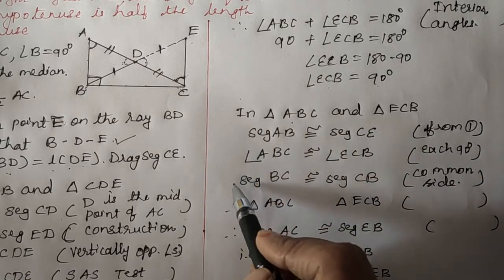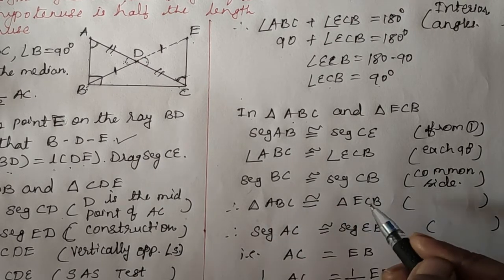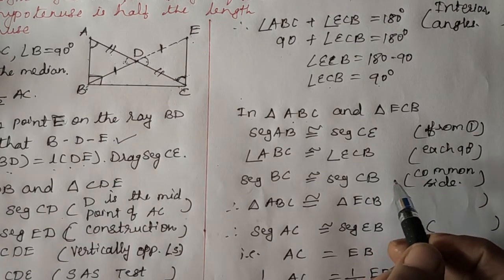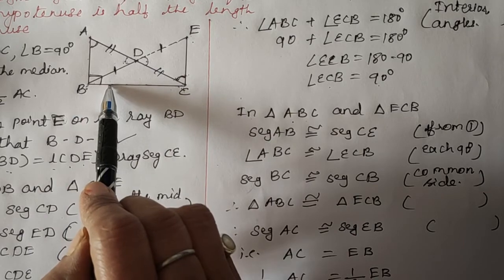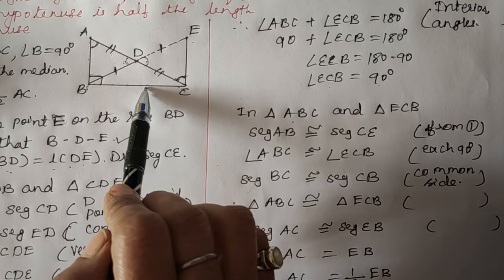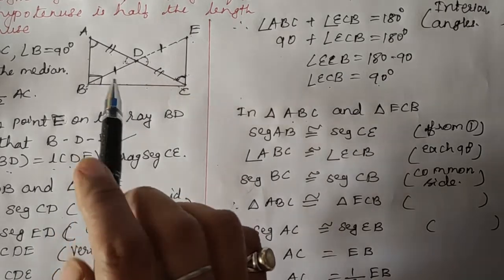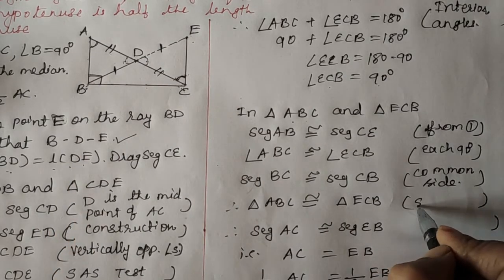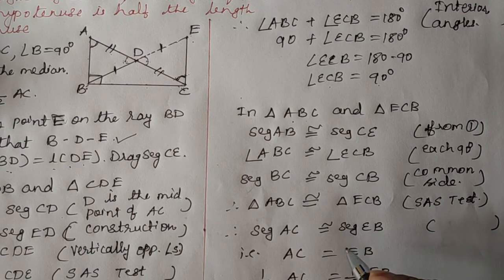Now once the three congruent parts are over, we can write that triangle ABC is congruent to triangle ECB. Now let's check it by what test? Here we have taken this angle, and this side, and again this side, this angle, this side. So SAS. So now the triangles are congruent by SAS test of congruence. Once these two triangles are congruent, the remaining parts are also congruent.